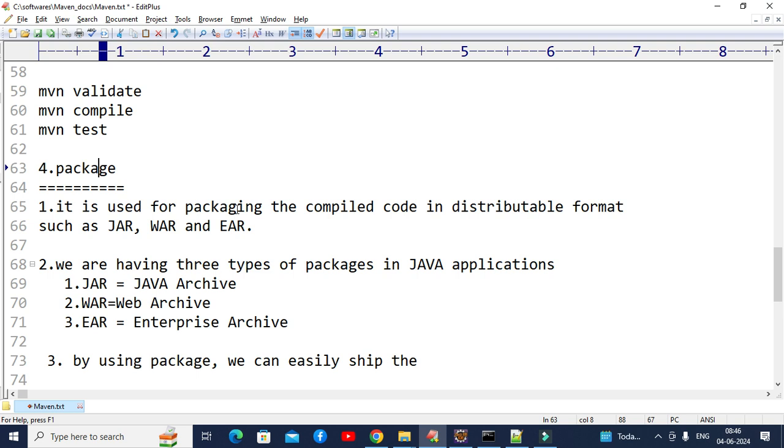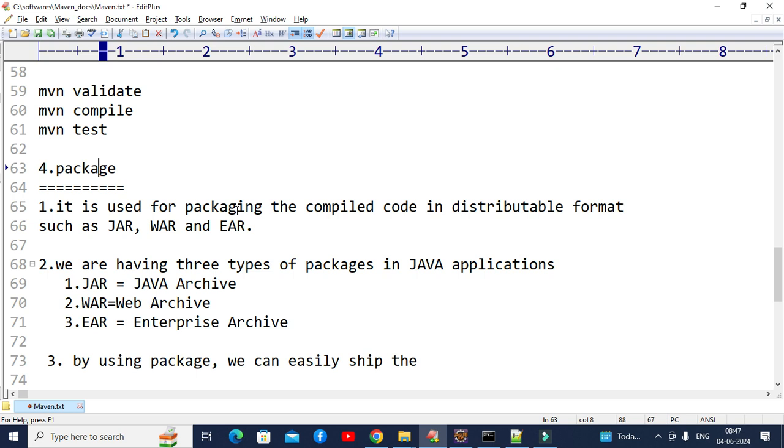Why are they packaging your order? To make sure there will be no damage to your product. That is one case, and one more case is that it is easy to transport. For example, if you order two products and they package them, they can easily transport your two products in the same package to your home address. That is the main advantage of package in the normal scenario.